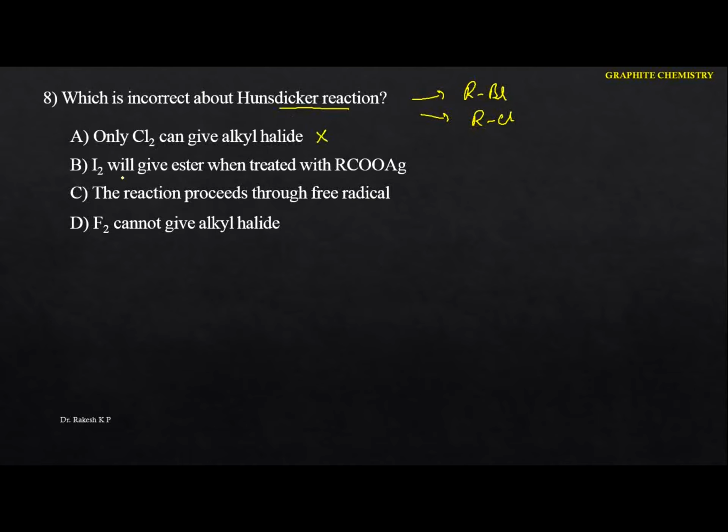Just go to this one. Iodine will give the ester when treated with the silver salt of carboxylic acid. Whenever there is formation of an iodine free radical, it combines with one more iodine free radical to form iodine, and there is a formation of the silver salt of carboxylic acid. Now this is also a correct statement. The reaction proceeds through a free radical. So that means fluorine cannot give the alkyl halide. So this is also the correct one.